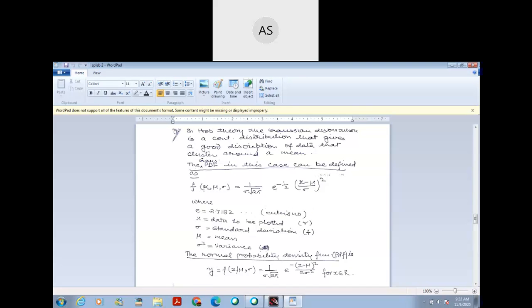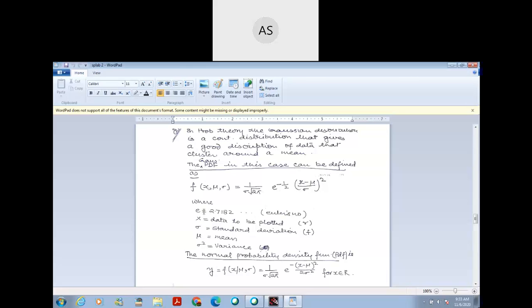f of x, comma, mu, comma, sigma is equal to 1 by sigma under root 2 pi, exponential minus half, x minus mu divided by sigma, whole square.